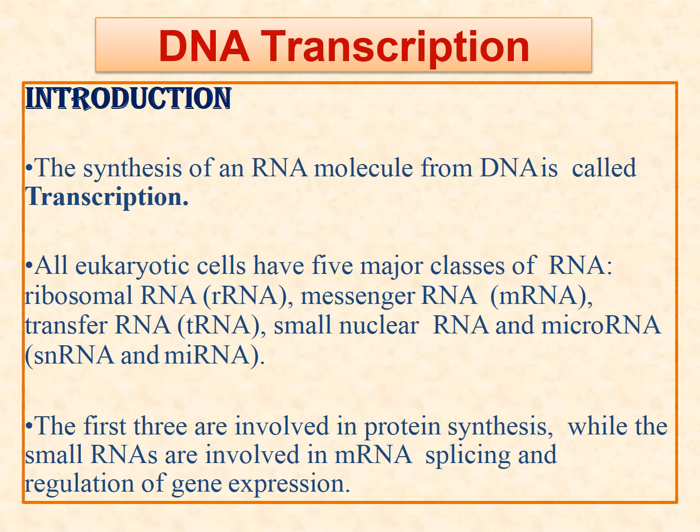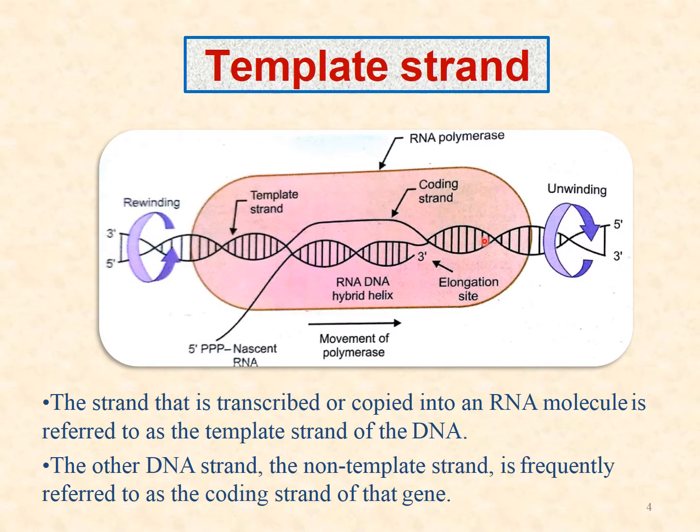and regulation of genes. Now, before starting the transcription, we should understand what is the template strand. You know that DNA has 2 strands. One is the coding strand and the other is the template strand. The template strand is the strand from which the new messenger RNA will be synthesized.